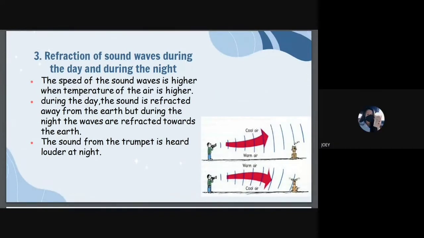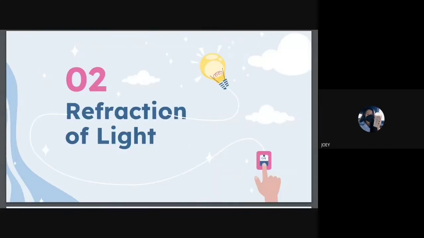And the third is the refraction of sound wave during the day and during the night. The speed of the sound wave is higher when the temperature of the air is higher. During the day, the sound is refracted away from the earth, but during the night, the waves are refracted towards the earth. The sound from the trumpet is heard louder at night.